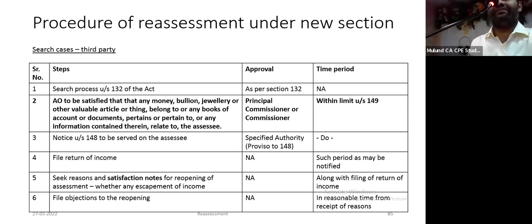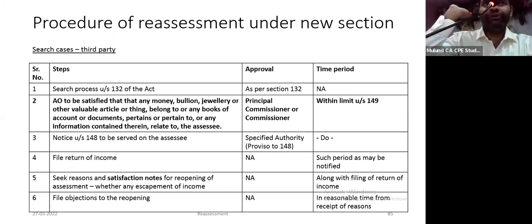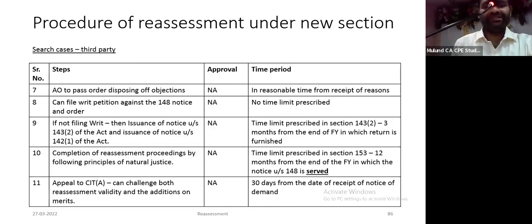So they have complicated things for themselves. I'll file a return. I'll seek reasons and the satisfaction note for reopening the assessment. I'll file my objections. They have to pass an order disposing of the objections. I can file a writ or continue in the normal procedures.